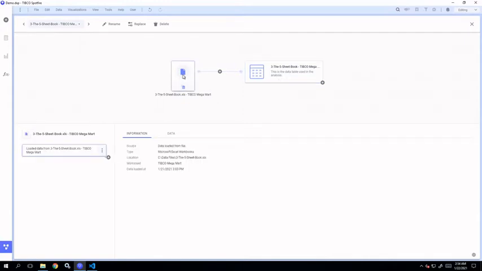Okay, so you have to click on the left icon to view the information related to that particular data table: the source, the type, the location, worksheet, etc.